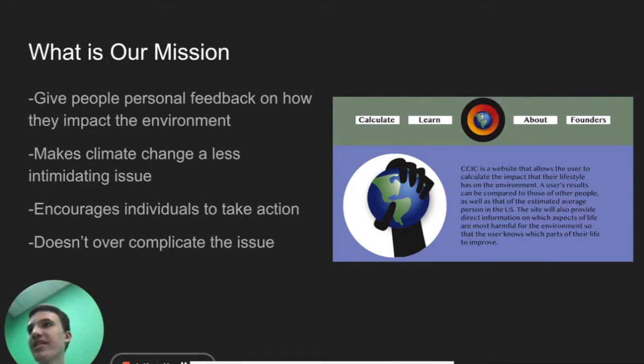We want to make climate change as a whole appear less of an intimidating issue to invite people to try to help and fix the problem. And we want to encourage individual people to try to take individual action against climate change. But through our research, a lot of the websites had very long laundry lists of things that a user needed to achieve in order to actually get anywhere. And we wanted to make our website and our algorithm appear as user friendly and simplified as possible.